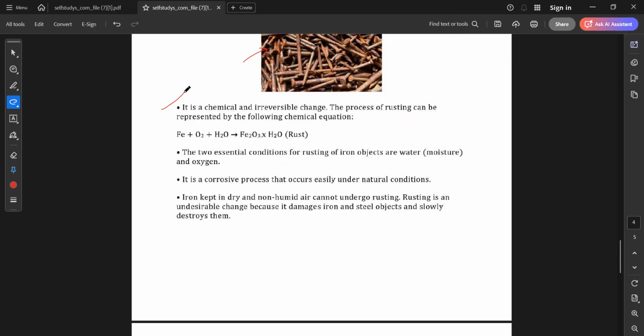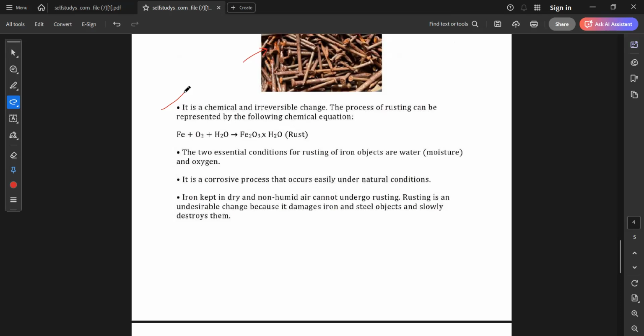The two essential conditions for rusting of iron objects are water, moisture, and oxygen. It is a corrosive process that occurs easily under natural conditions. Iron kept in dry and non-humid air cannot undergo rusting.